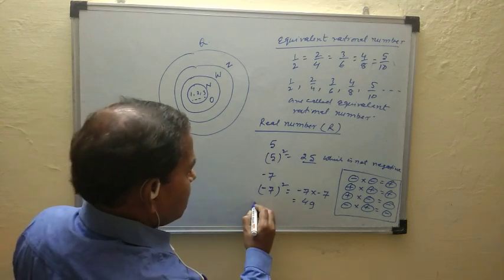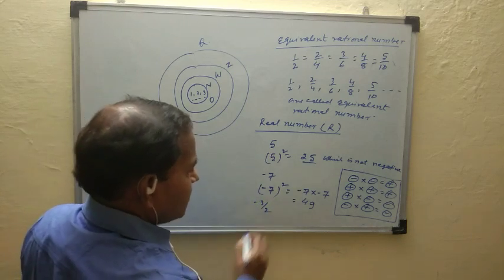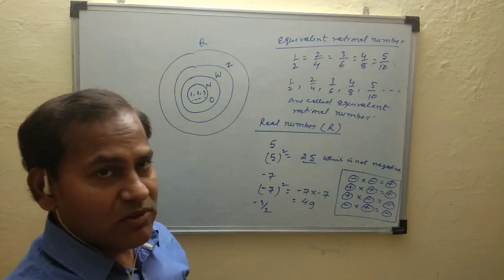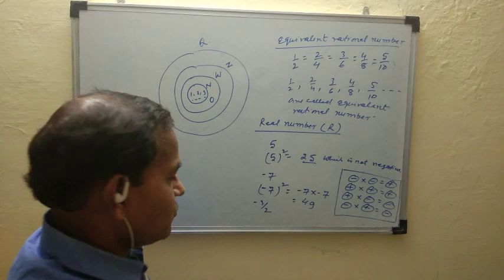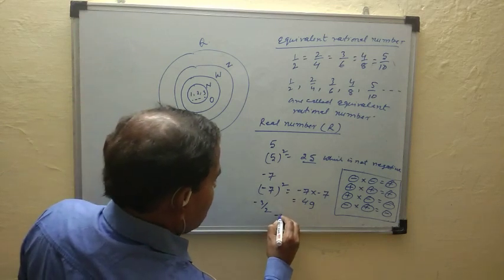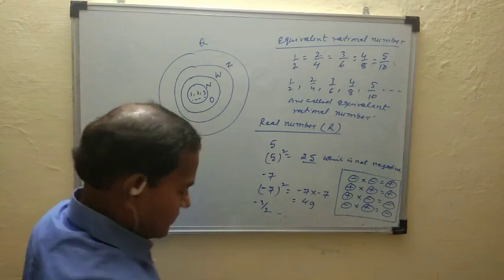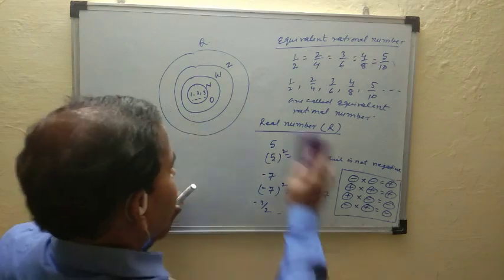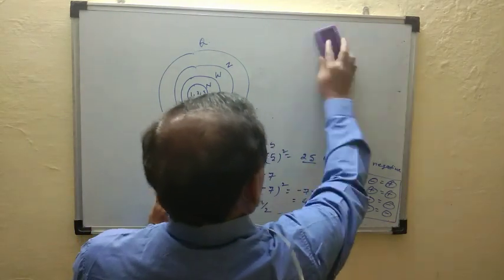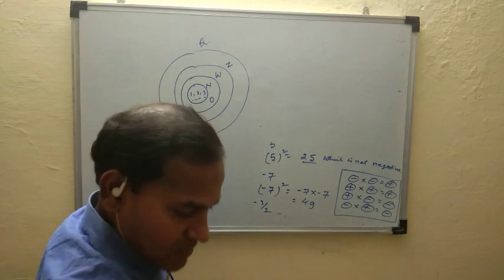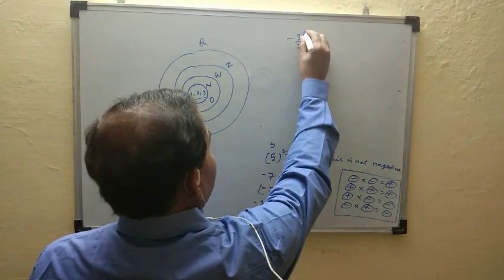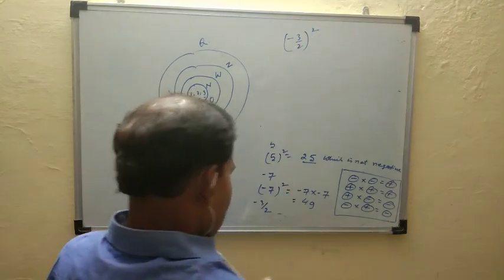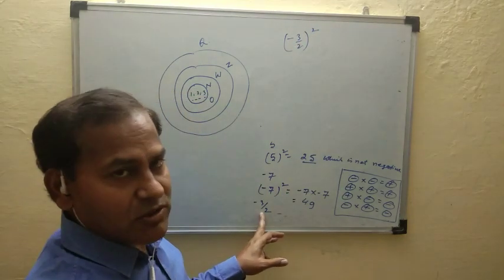Check another number. Suppose -3 by 2. Check whether -3 by 2 is real or not.